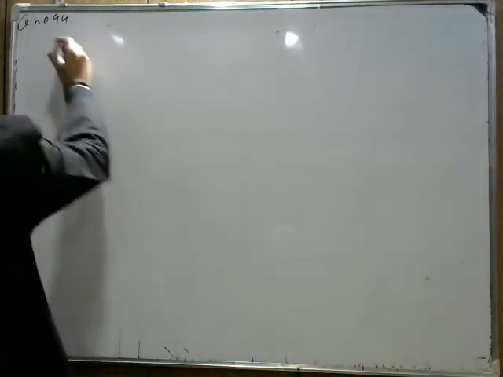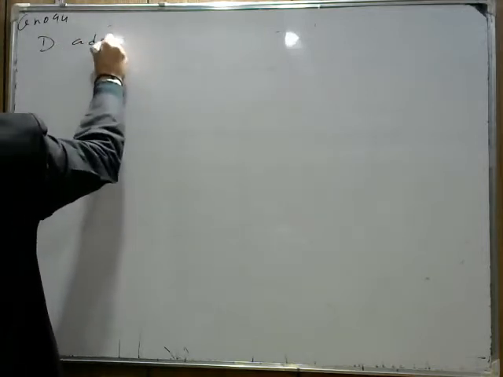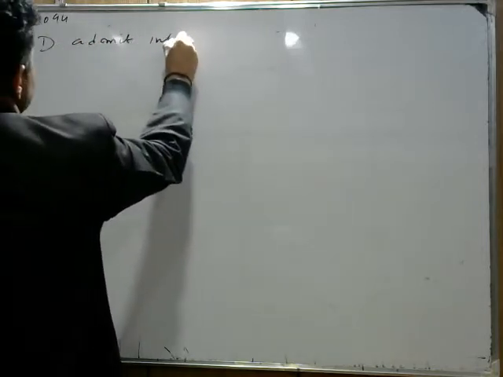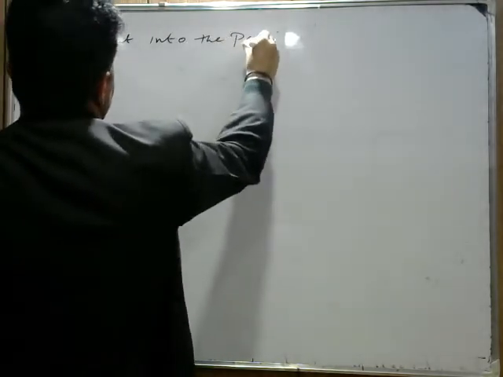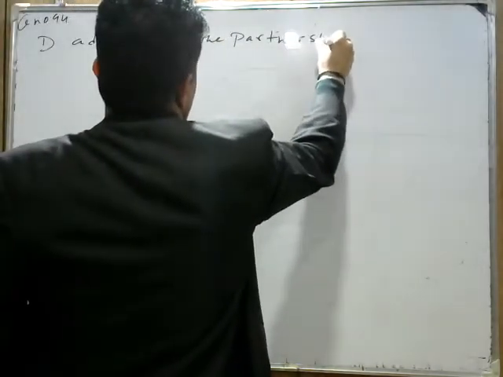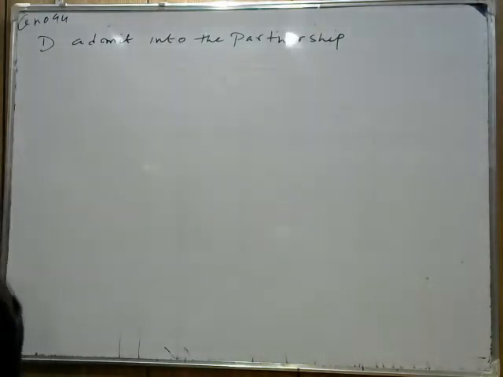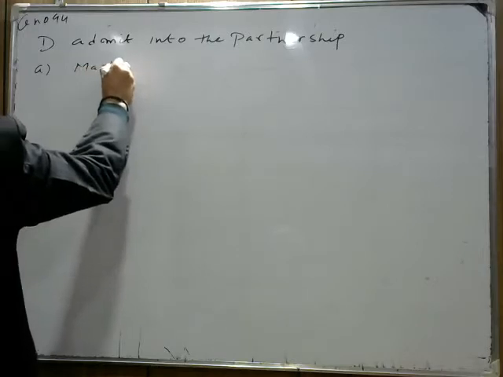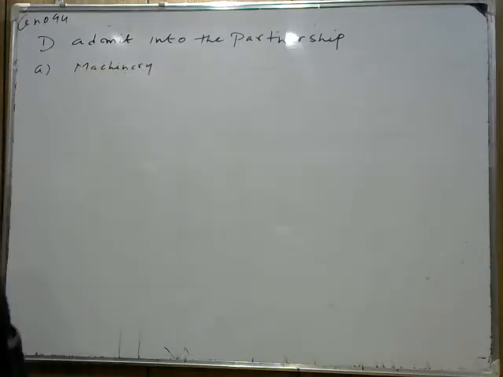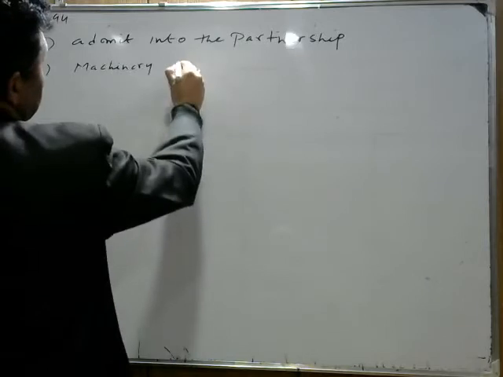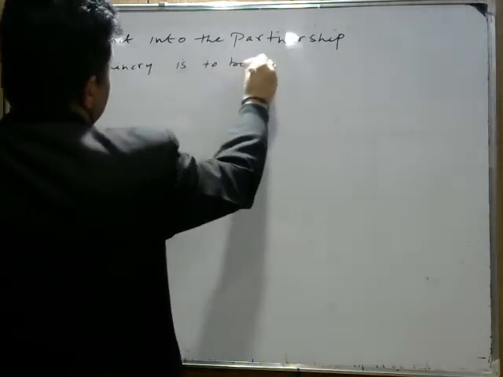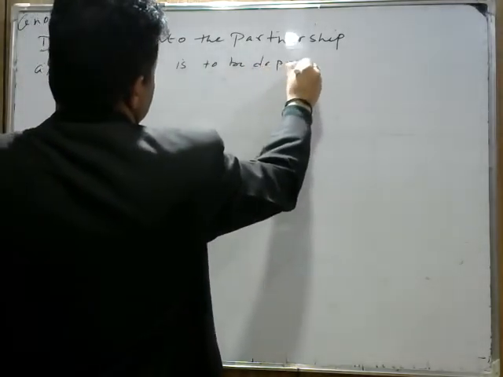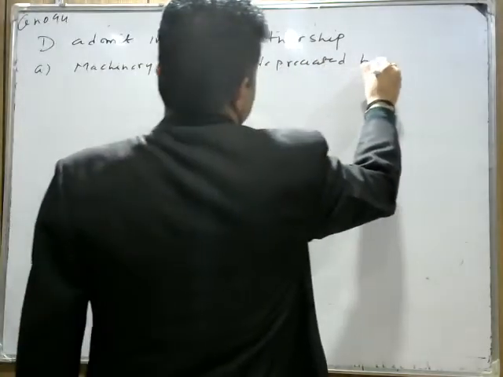Adjustment number 1: D is admitted into the partnership on the following terms and conditions. The first one is machinery. Machinery is to be depreciated by 15%.